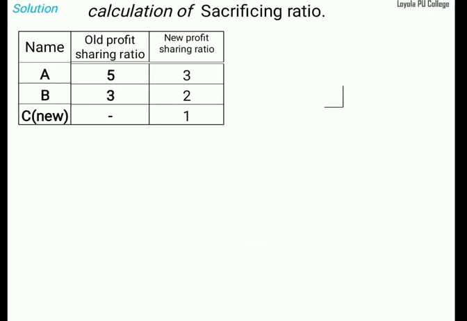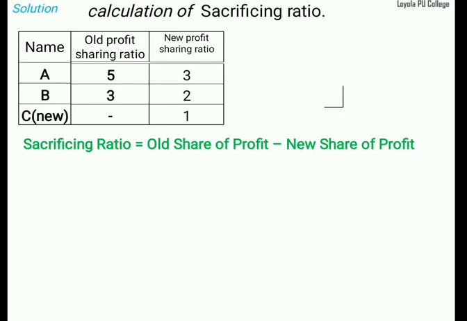Next, what's the formula? Sacrifice ratio is equal to old share of profit minus new profit sharing ratio. Now the formula is clear. Again I am telling, sacrifice ratio we should find out only for the old partners. Old partners means Mr. A and B. We should find out only for Mr. A and B.